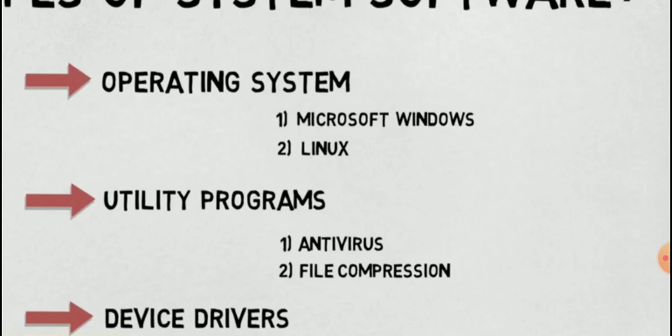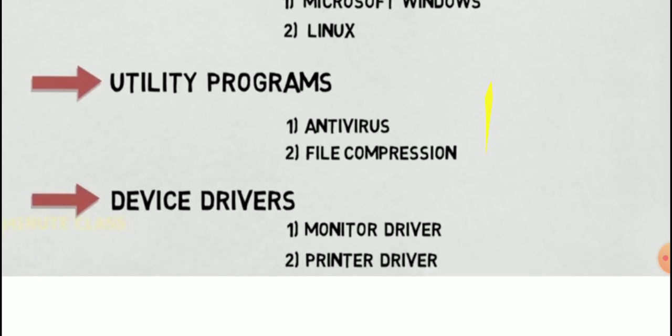And then file compression. Sometimes if a file is very large, we cannot send it to other devices, and we cannot operate the file. In this situation, we may need to minimize the size of the file. For that, we need file compression. With the help of file compression, we can compress the file. This comes under utility programs. This is also one of the system software. Next, device drivers. With the help of device drivers only, we can install the monitor as well as a printer, and work with the monitor and printer.